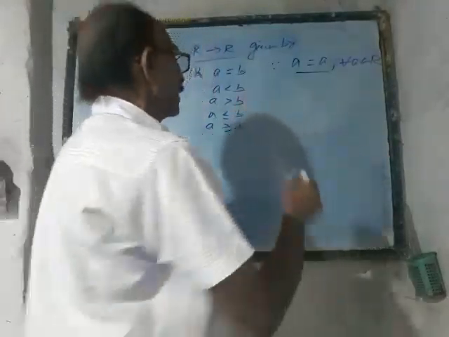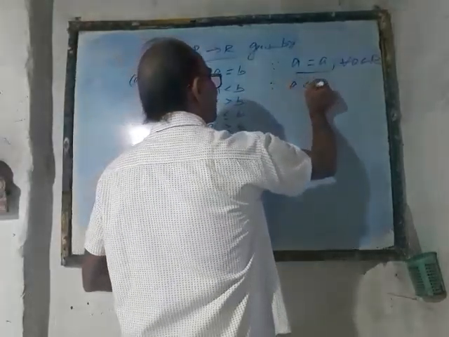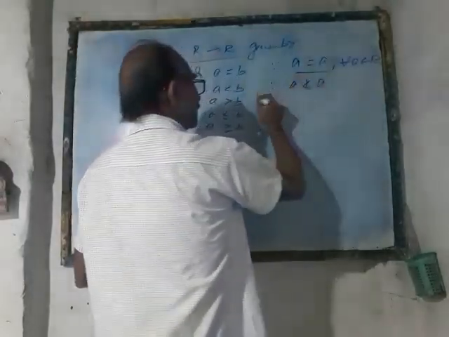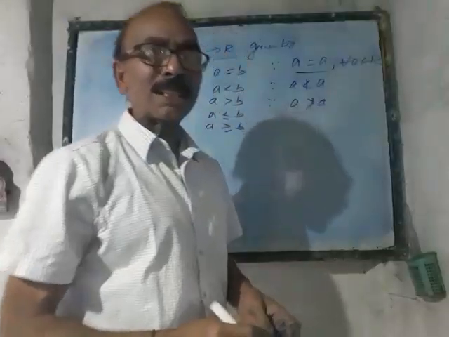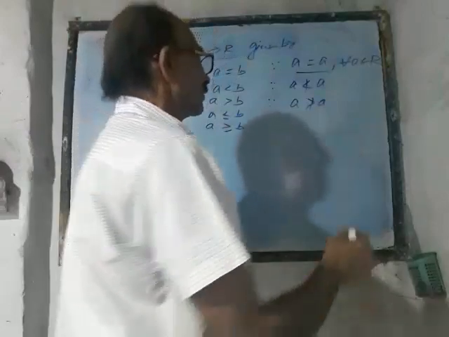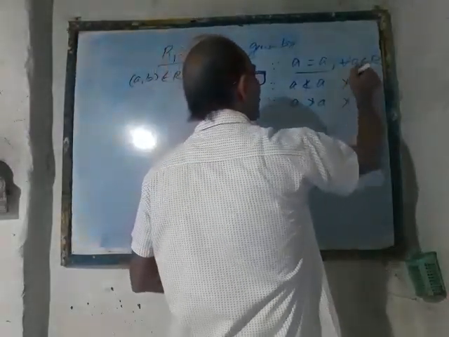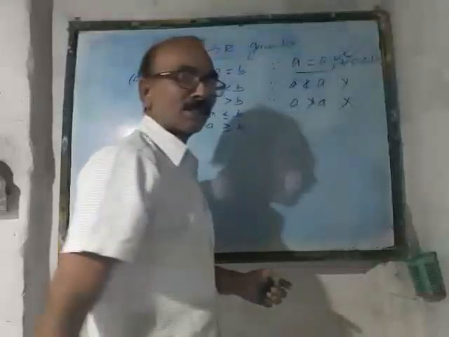What about less than? Undoubtedly a is not less than a. And what about the third one? a is not greater than a. So no element can be less than itself as well as greater than itself. Therefore these two are not reflexive relations, whereas this one is a reflexive relation.